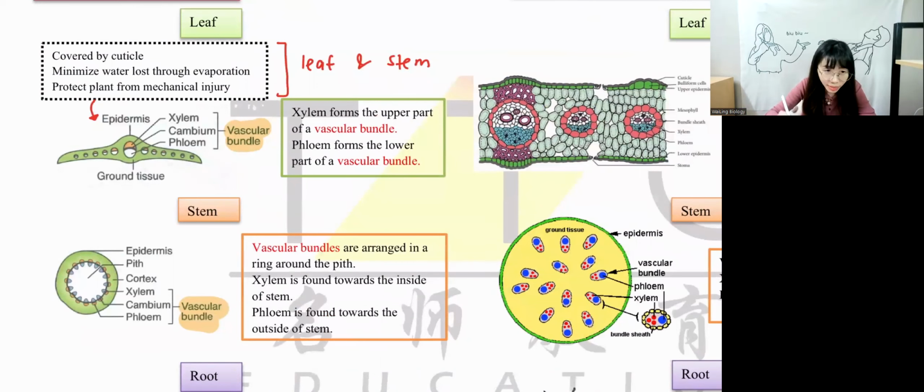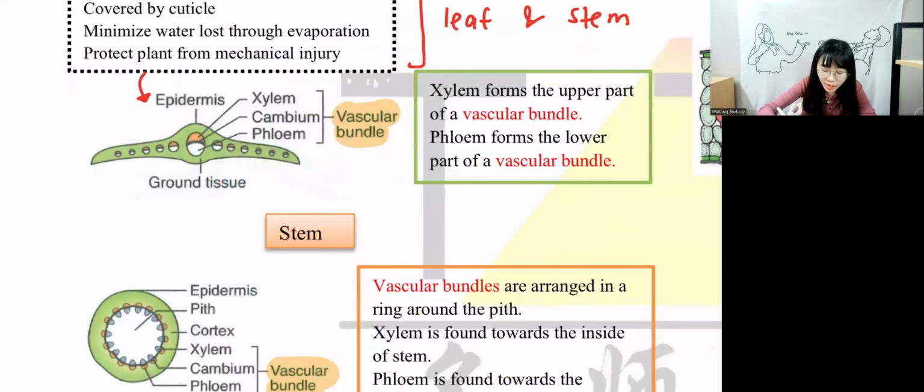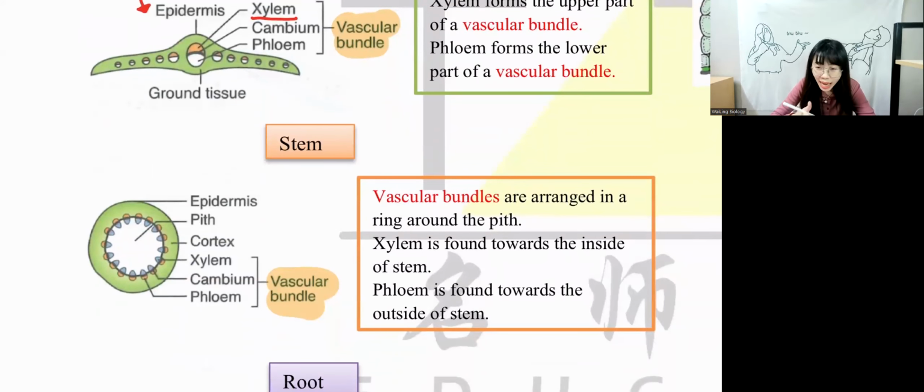So for xylem, you only have to know xylem, then you will know phloem. At the leaf, xylem is on top. The top part is xylem. Okay, for stem, xylem is inside. How do you want to remember stem? We have a thing called the ringing experiment that we have learned before in lower form. If you don't remember, I'll give you a revision again.